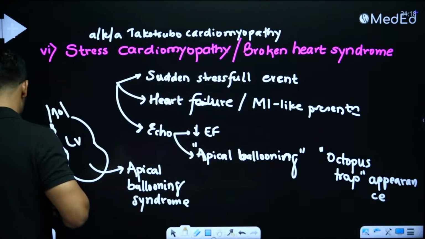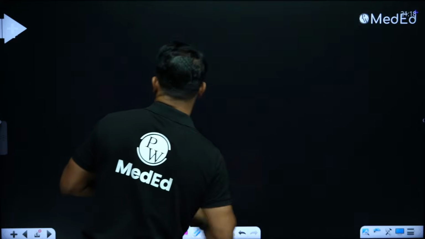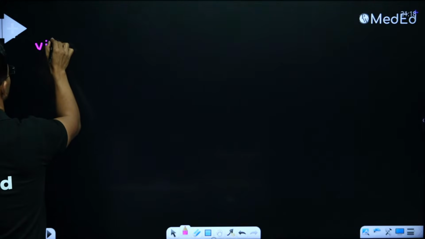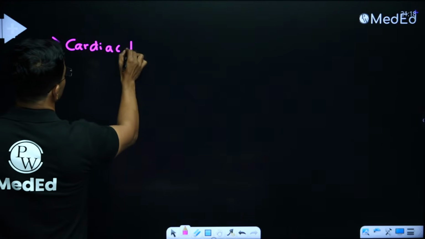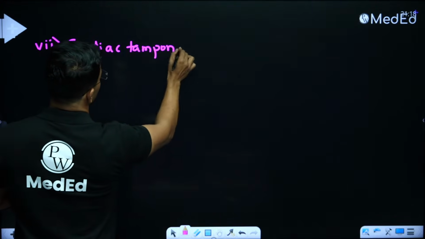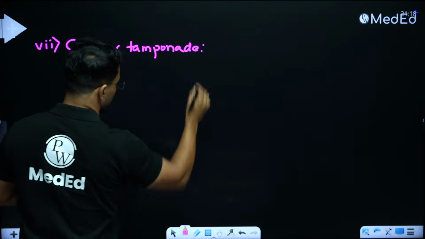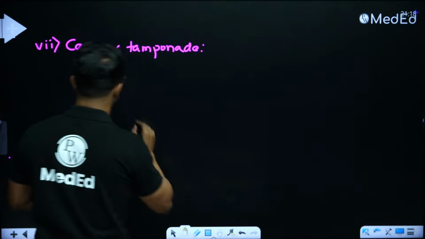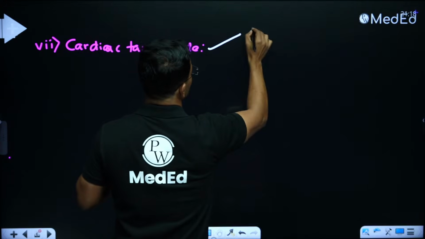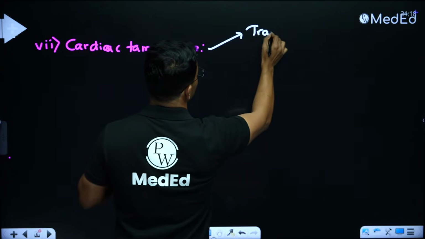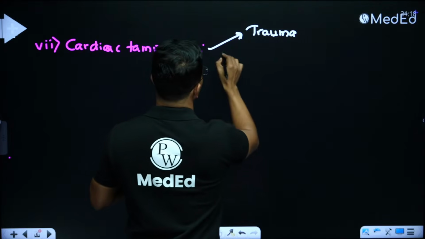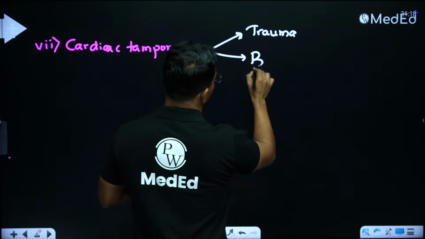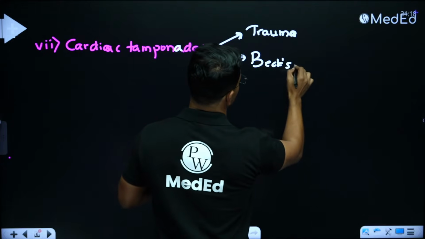Now, on similar grounds, how will I recognize that a particular question is talking about cardiac tamponade or constrictive pericarditis? If the question is talking about cardiac tamponade, we all know that in the clinical story, what is the most common cause? The most common cause for cardiac tamponade is trauma. So they may mention that following a road traffic accident or some kind of chest trauma, the patient presented with some clinical features. What clinical features is he going to present with? We call it Beck's triad.